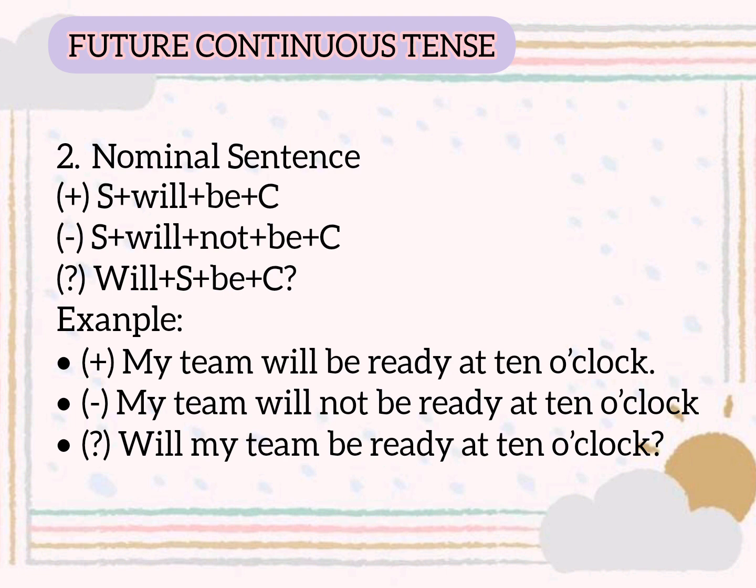And for the negative sentence, we can put subject plus will plus not plus be plus complement. The example, my team will not be ready at 10 o'clock. My team as a subject plus will plus not plus be plus ready at 10 o'clock as the complement. For the interrogative sentence, we can put will plus subject plus be plus complement. The example, will my team be ready at 10 o'clock? Will plus my team as the subject plus be plus ready at 10 o'clock as the complement.